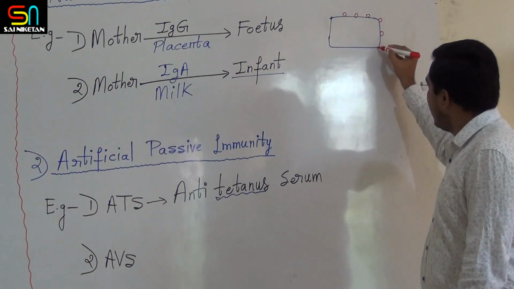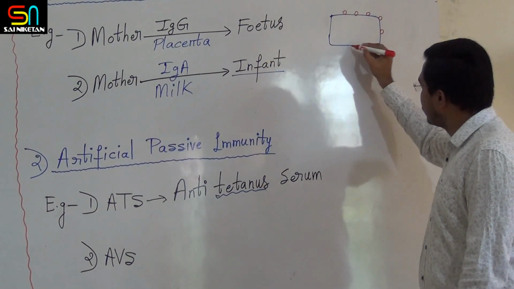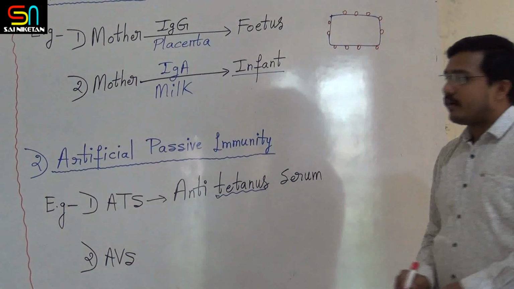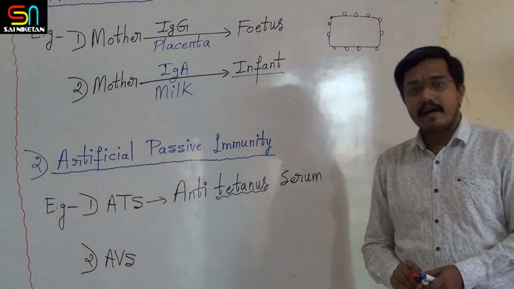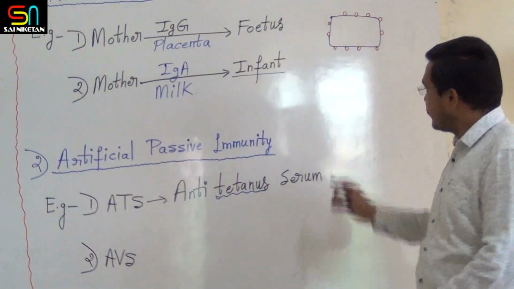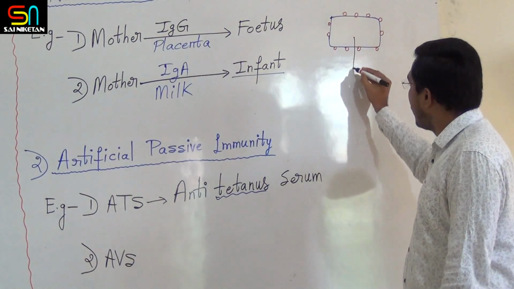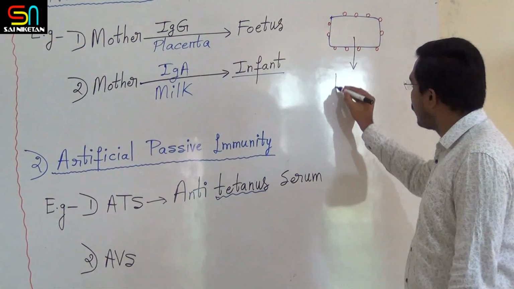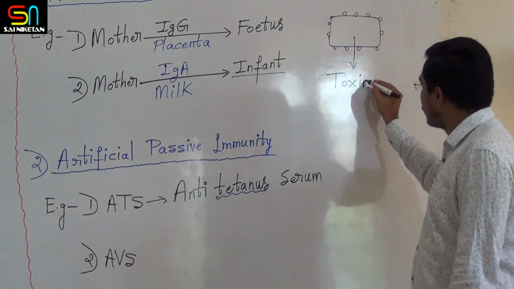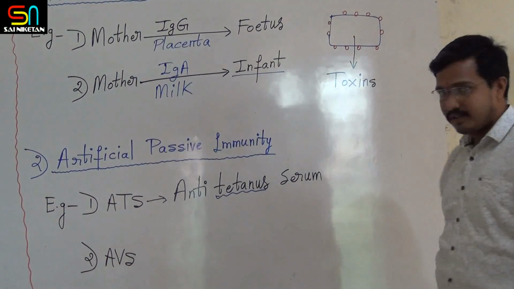ಈ ಬ್ಯಾಕ್ಟೀರಿಯಾ ಟೆಟಾನಸ್ ಅನ್ನು ಹೆಂಗೆ ತರುತ್ತೆ ಅಂತ ನಾವು ಯೋಚನೆ ಮಾಡಿದ್ರೆ, when this bacteria enters the body, after the multiplication, these bacteria now start to produce toxins.